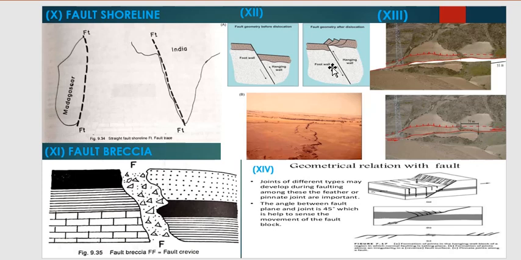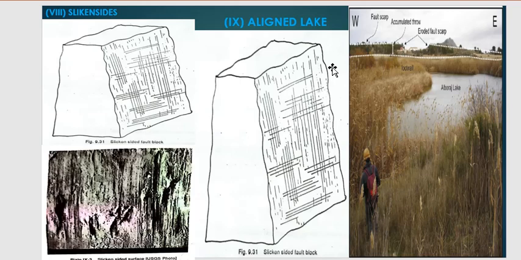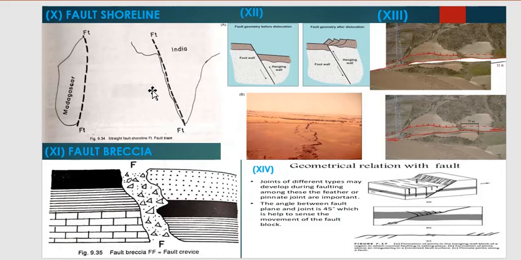The presence of fault breccia on a slickenside is an indication of a fault. This is your slickenside or fracture in the fault plane, and if breccia is present in the fault plane, then it is an indication of a fault. This fault breccia is known as fault crevice.